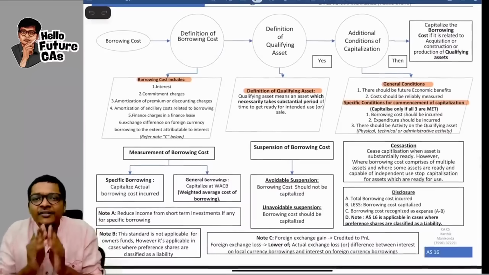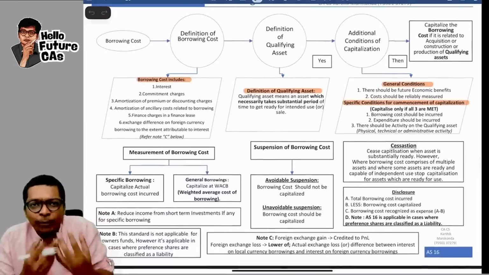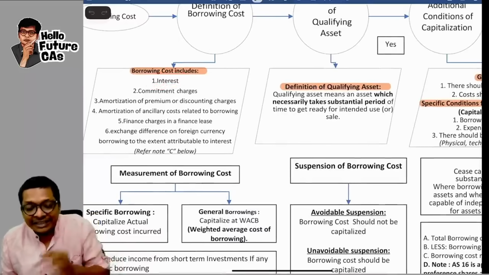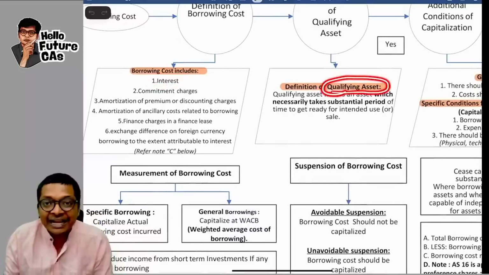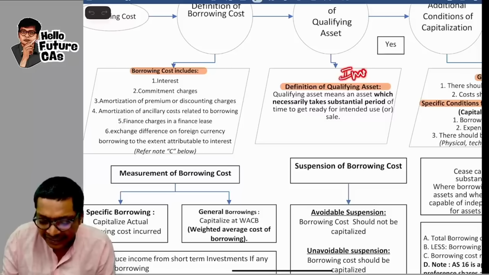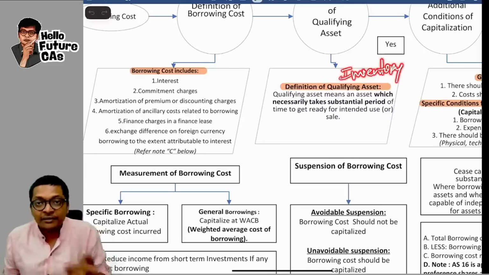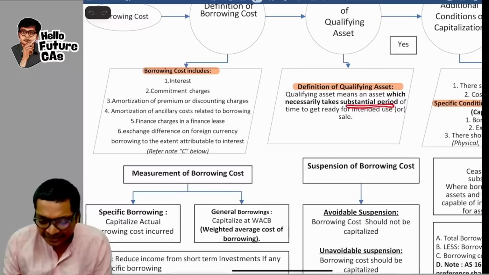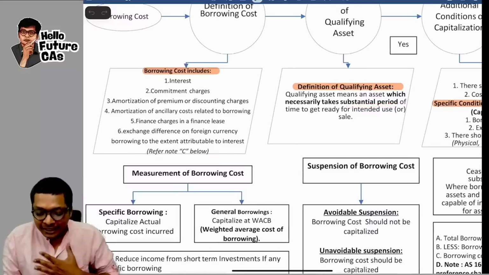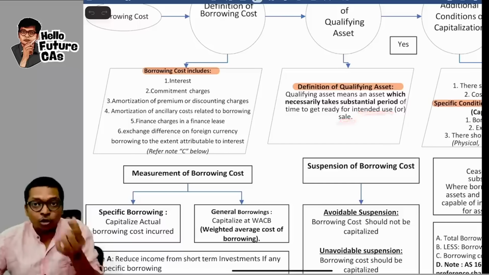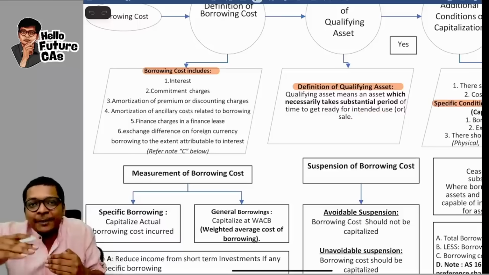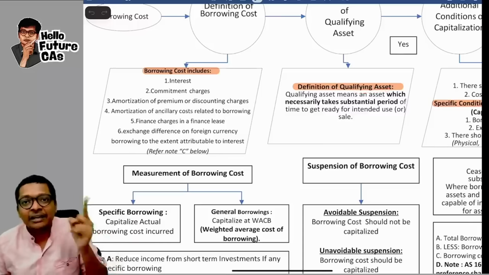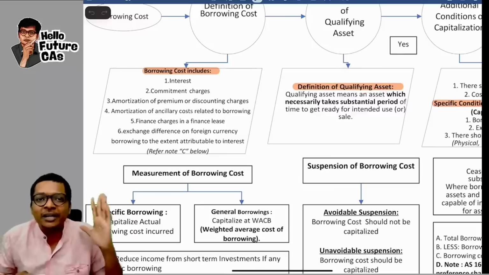So for this, we have to tell that, yes, any borrowing cost. What is borrowing cost? Borrowing cost includes interest, and if that interest is used for a qualifying asset, and if such a qualifying asset can be inventory also, then we will go ahead and capitalize. What is a qualifying asset? Any asset which takes a substantial period of time to get ready for intended use or sale. So here, if inventory is taking a substantial period of time and if that interest is incurred for that inventory, then we will capitalize. For example, wine manufacturing companies.